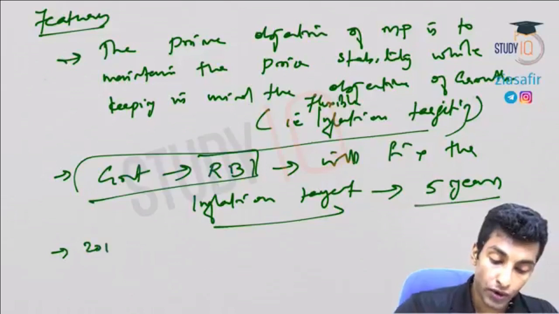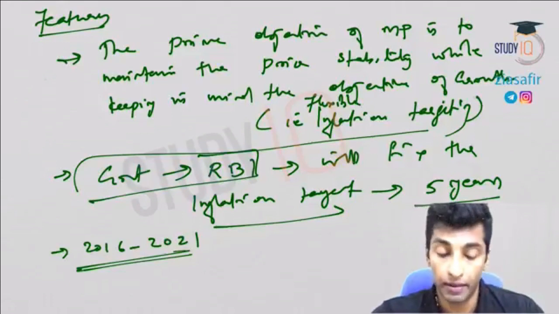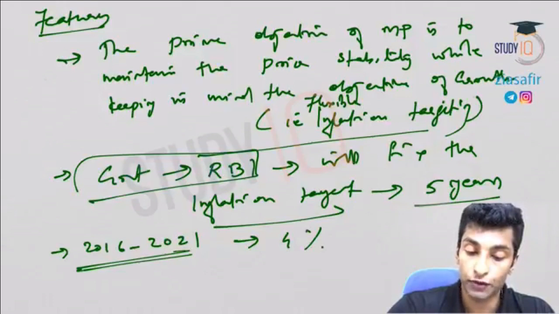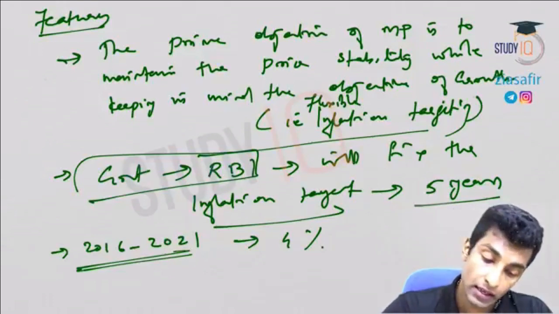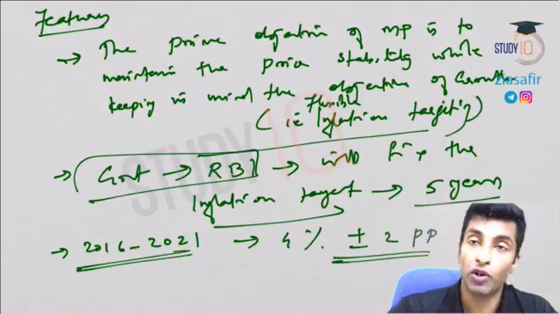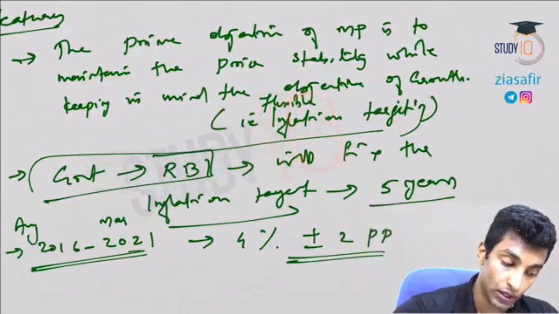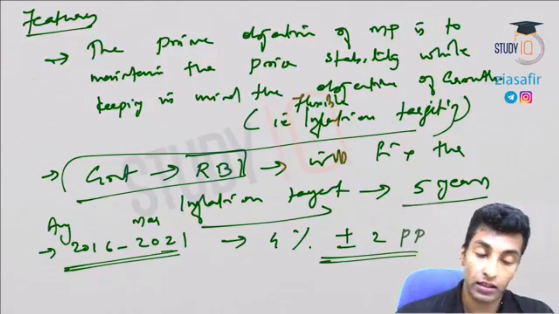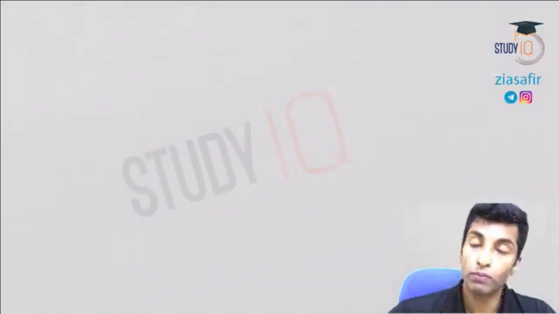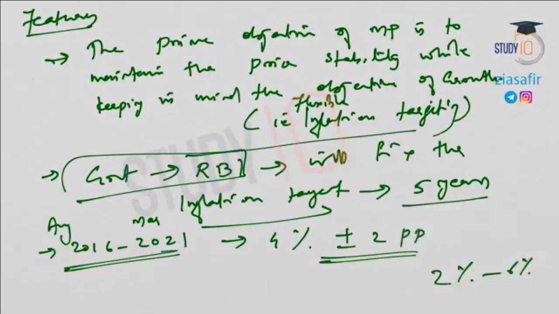So what is the target now, from 2016 to 2021? I've told you already, in 2016 it came into act. So for 2016 to 2021, the inflation target we have already discussed, that is 4%, with a band of plus or minus 2 percentage points. From August 2016 to March 2021, the government notified the target rate of inflation as 4% plus or minus 2 percentage points. So it can go from 2% to 6%.